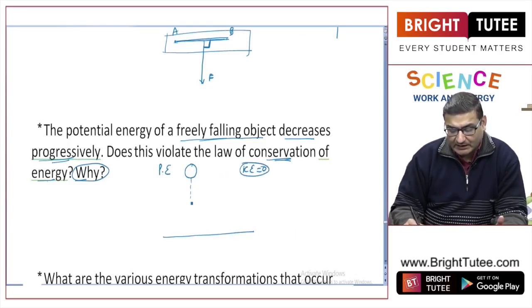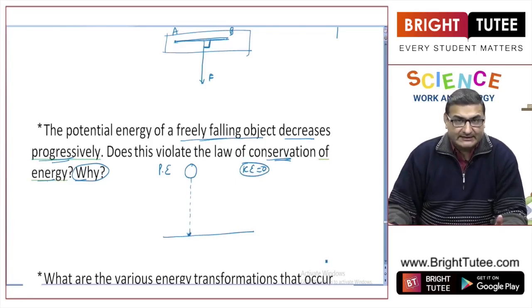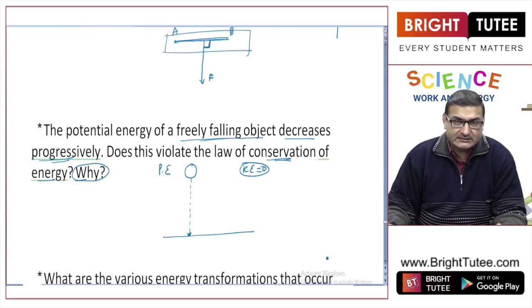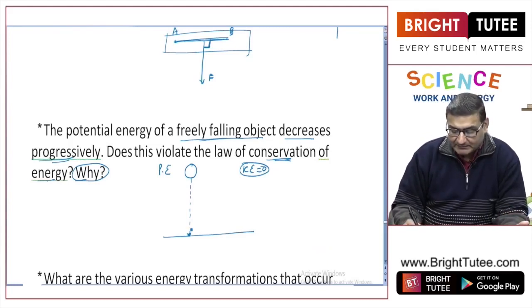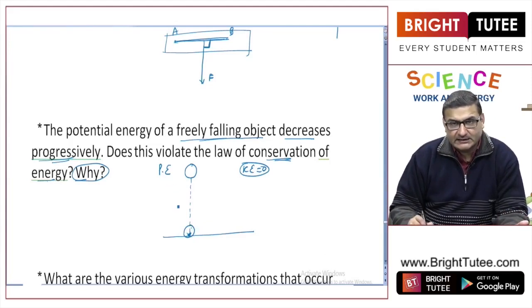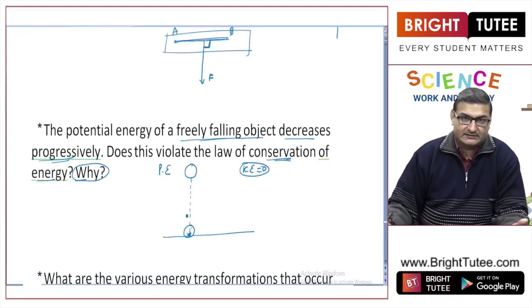But when we allow it to fall, the potential energy decreases, but since there is an increase in the velocity of this object, we say that kinetic energy is increasing. So by the time this object hits the ground, the whole of the potential energy is converted into kinetic energy.